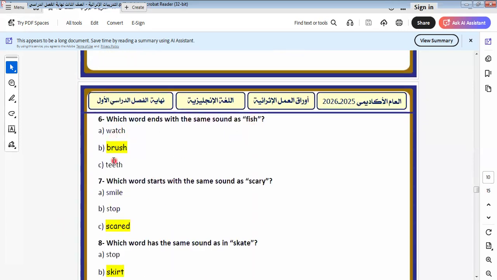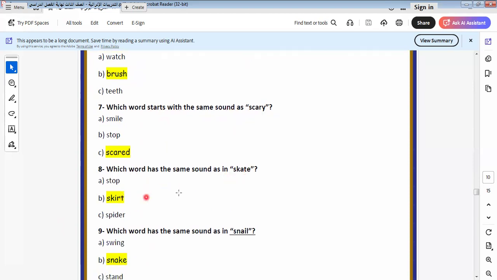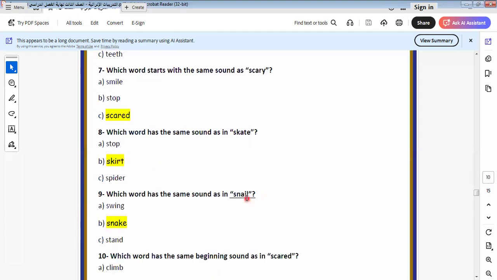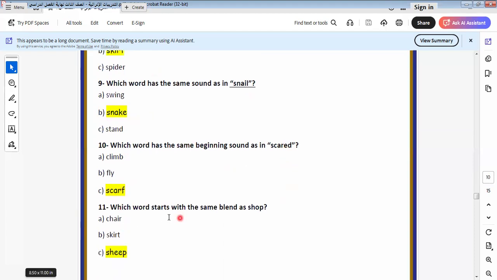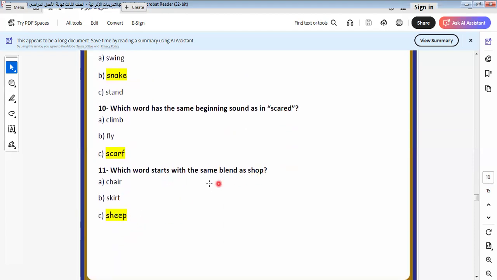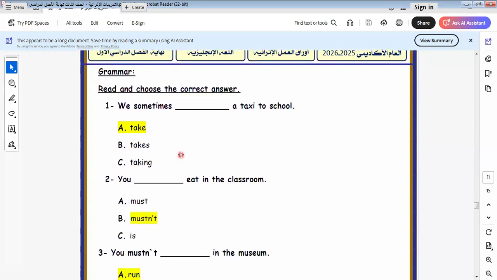Here is fish, brush. Here is scary, skirt. Here is the words that start with the same sound, scary and skirt. Here is skit and skirt. Here is snail and snake. Here is skirt and scarf. Which word starts with the same sound as shop? It will be ship. Shop and ship. Okay. Let's go to another one. Here is the grammar, which is the present simple.